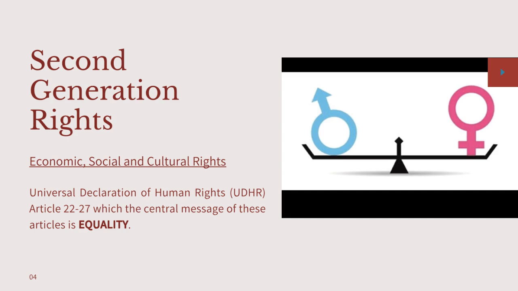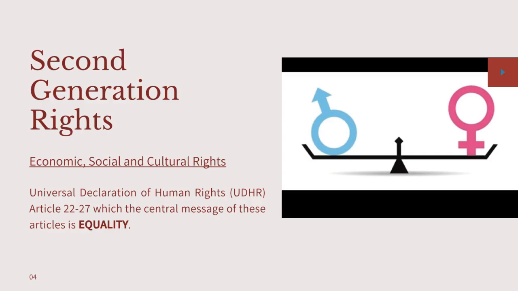Also, second generation rights, which are composed of socio-economic and cultural rights, are inspired by the socialist line of thinking, which gives priority to the satisfaction of the material well-being of the people. It promotes the collective interest as against individual self-interest by providing for avenues towards social equality. These rights are designed to ensure the equitable distribution of wealth and participation in productive activities of society. As such, these rights are characterized as follows.